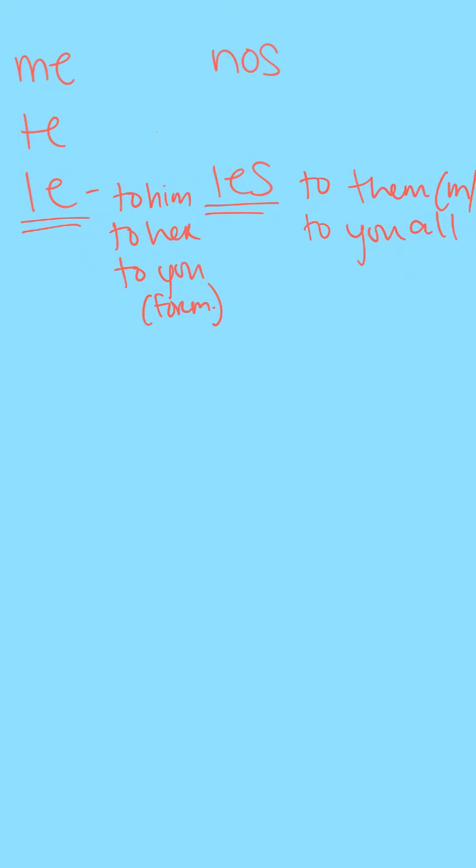Now, because le and les are doing double or triple duty here, we have to include something a little different when we're talking about sentences that are involving either le or les. And that is called a prepositional phrase. That's a big word just to say that we just need to define who we're talking about by stating who it is. So here we go.